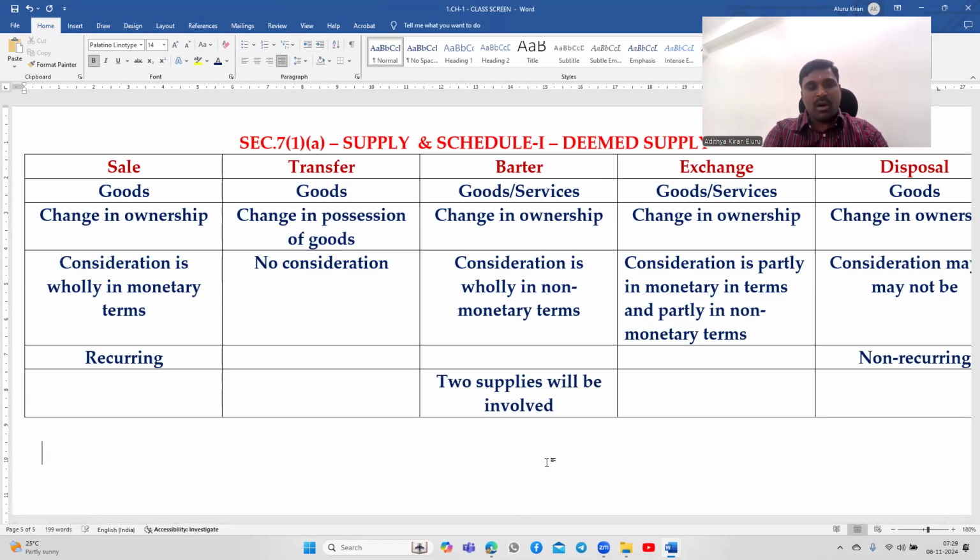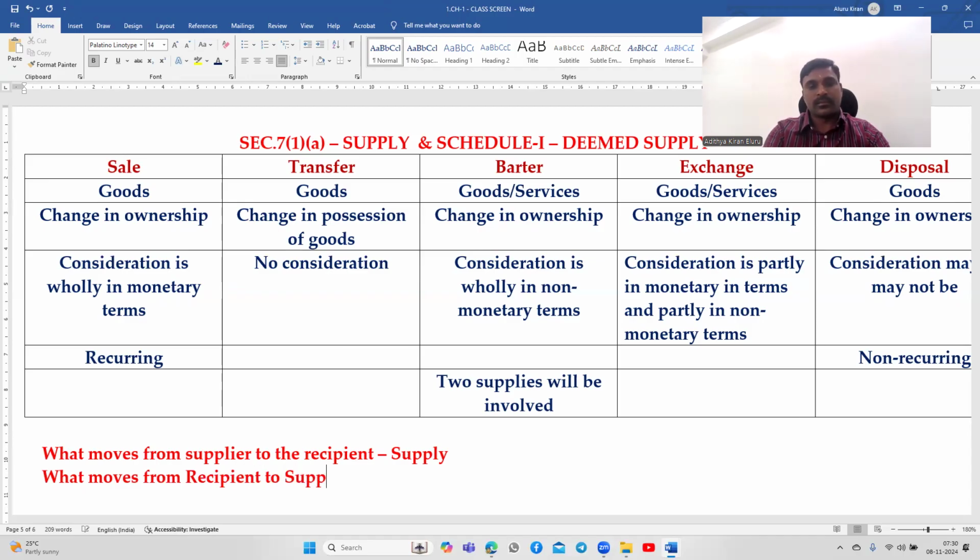Supply is always non-monetary. Consideration may be monetary or non-monetary.